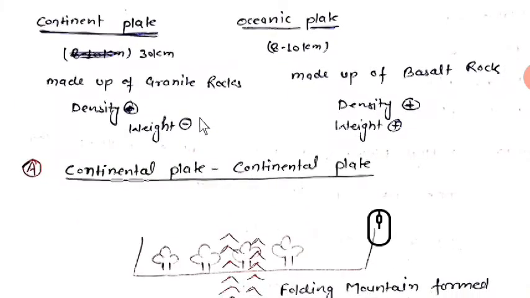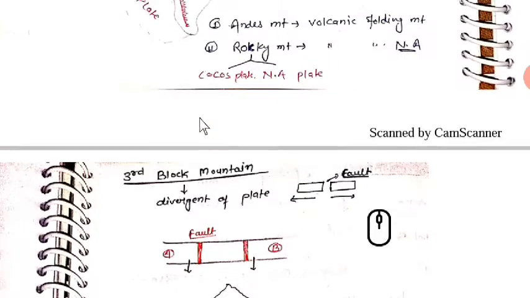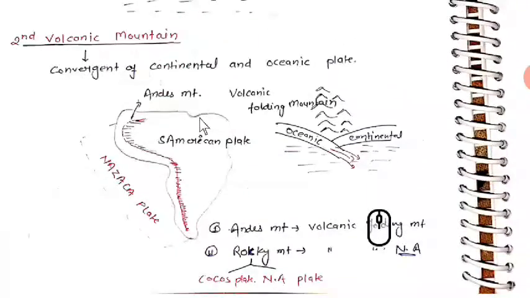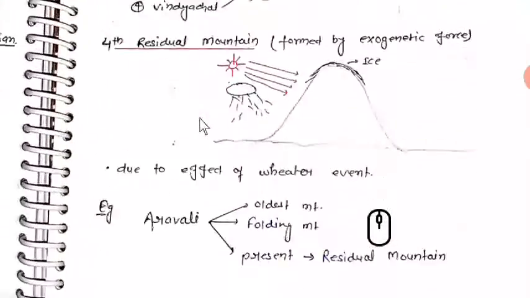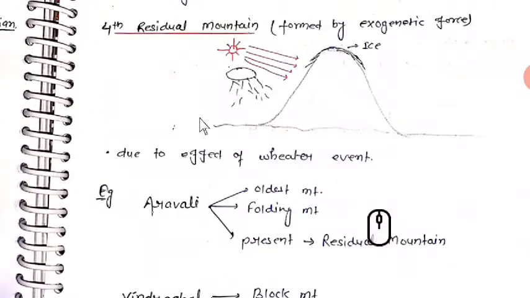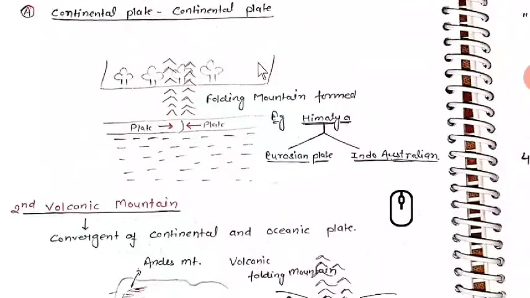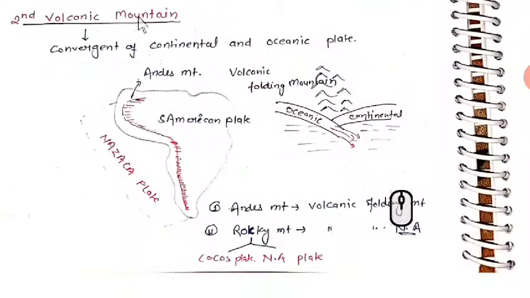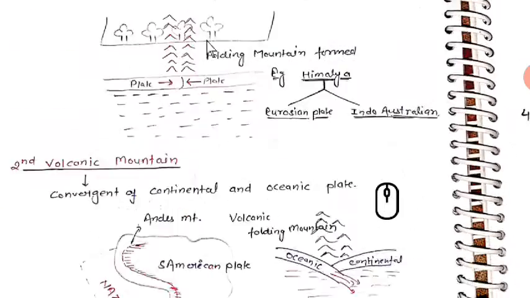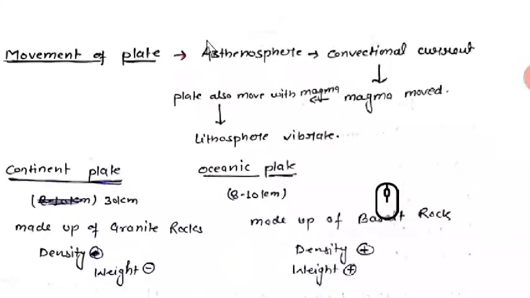So let's go forward, guys. Today let's know about the second volcanic mountain. Let's know there are totally four residual mountains. Okay, so for this video I'll teach you about only the second volcanic mountain. Okay, let's go forward. So movement of plate.